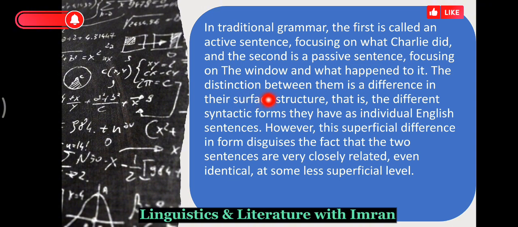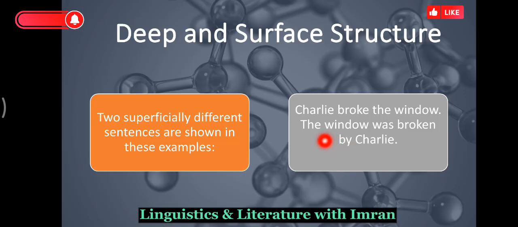The distinction between them is a difference in their surface structure, that is, the different syntactic form they have as individual English sentences. So this sentence has its own syntactic form, and this sentence has its own syntactic form. So traditionally we call them two different sentences.